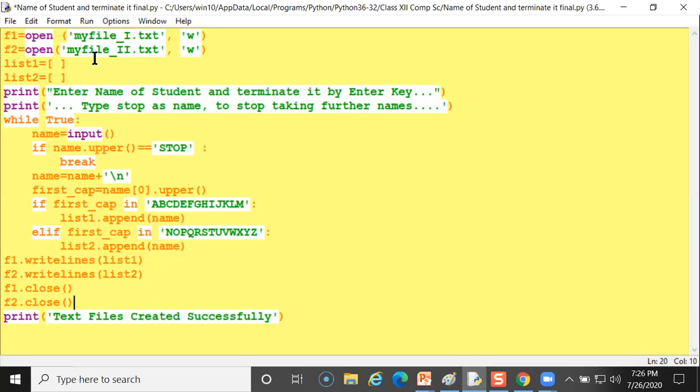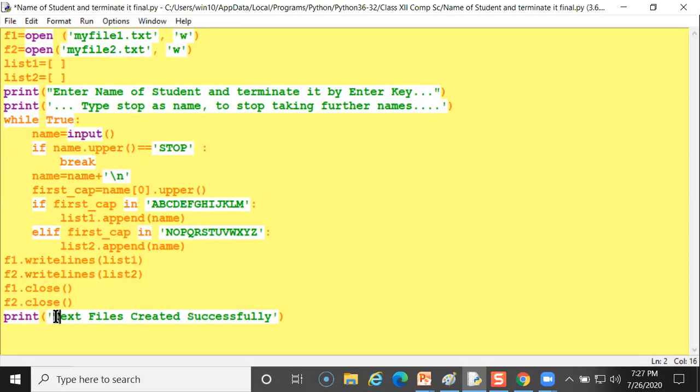So what is my file name? My file underscore 1. I have also changed my file 1. Second, I am changing it as my file 2. Whatever I am writing here will be stored in this file, my file 1 and my file 2. So here all the tasks will be executed.